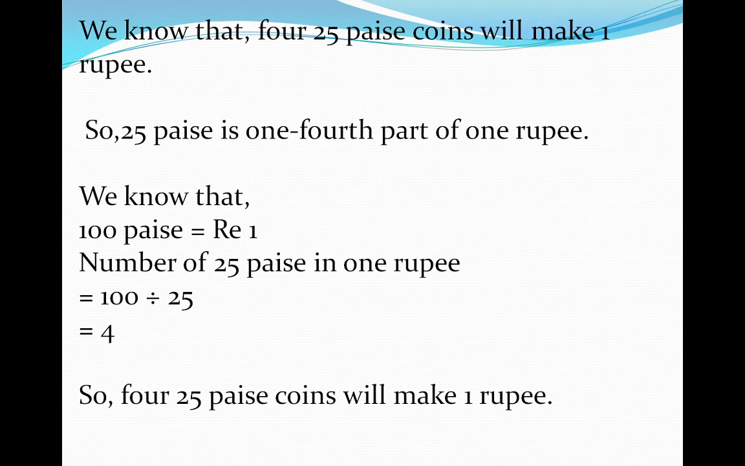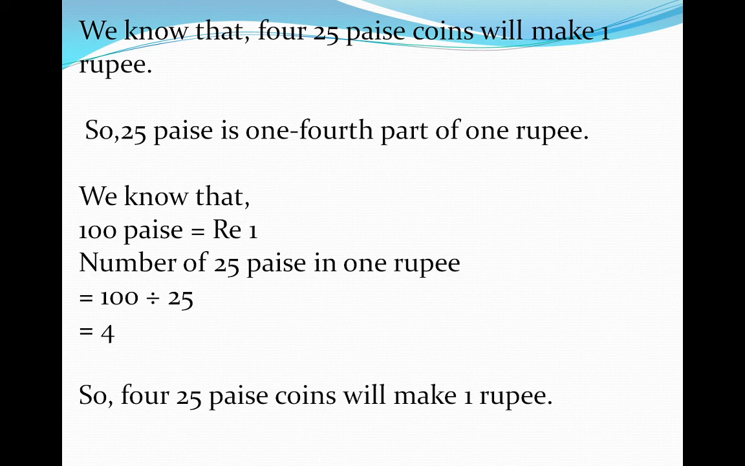We know that 4 coins of 25 paise will make 1 rupee. So 25 paise is a 1/4 part of 1 rupee. 25 plus 25 is 50. Again if we add 25 to 50 it becomes 75. And if we add 25 to 75 it becomes 100. So 4 coins of 25 paise will make 1 rupee. Or directly you can think this way also, 25 fours are 100. So there should be 4 coins of 25 paise to make 1 rupee. So 25 paise is 1/4 part of 1 rupee.